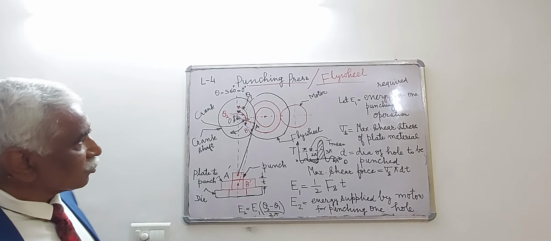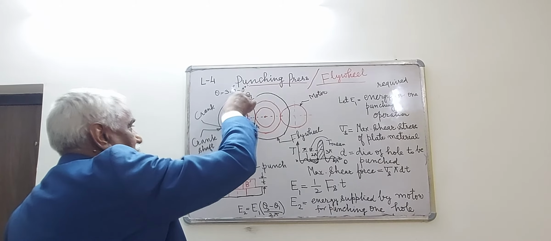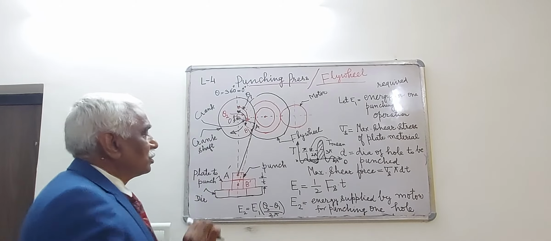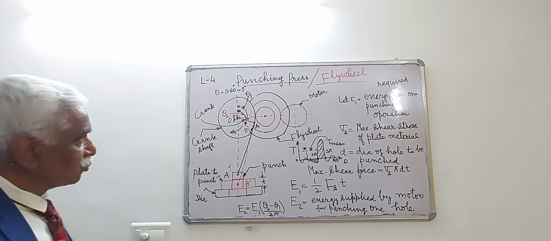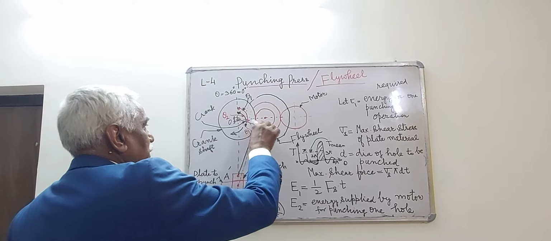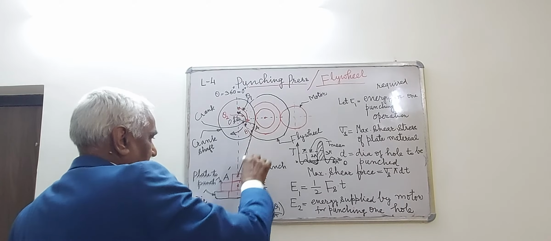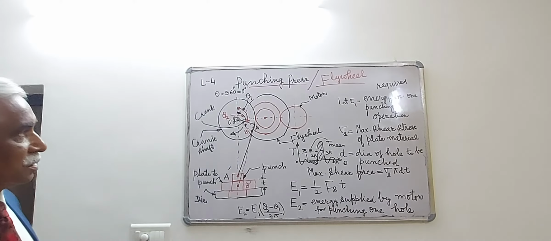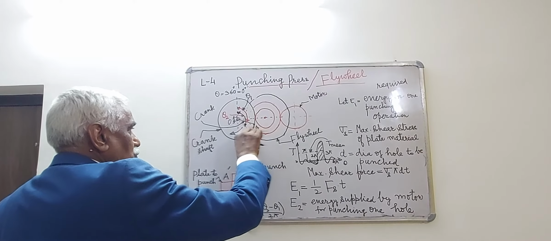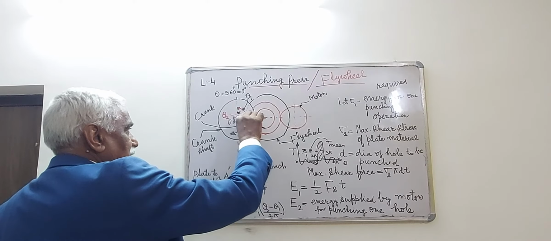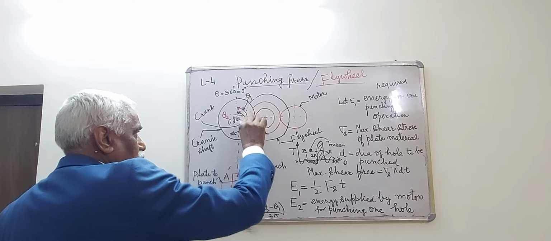So, when the crank rotates in the clockwise sense from here by angle theta 1, no punching is taking place. The punching starts only when crank starts rotating from OA to OB. The punching is taking place from OA to OB.